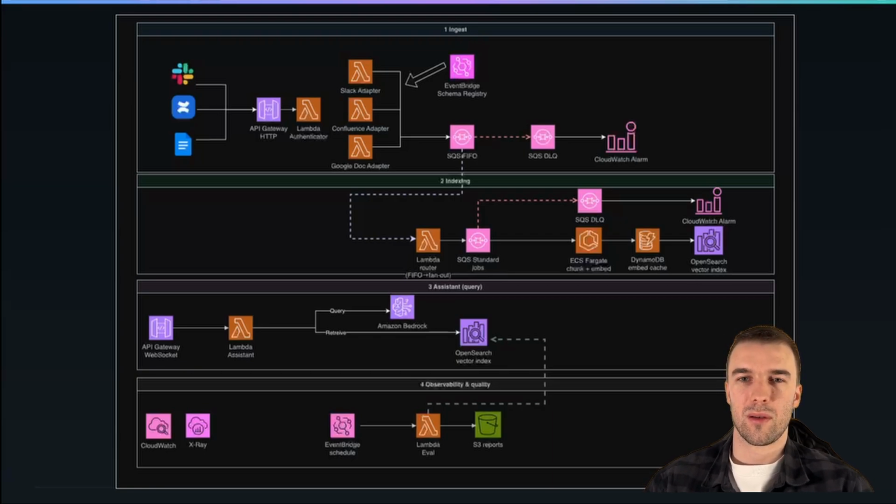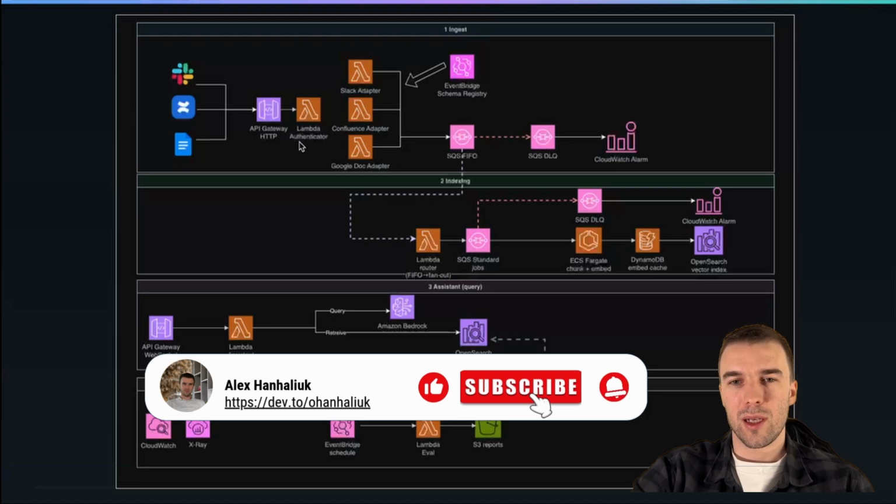Therefore, I prepared some architecture on AWS for you, which you can use for your company RAG building. This architecture only contains the index building part. I created a small part at the bottom for retrieval, but of course, I would say this is just an example, because retrieval might be a little bit more complicated than this. But for indexing, this is actually a good architecture. And in the next video, we're gonna build it online and see how it works.